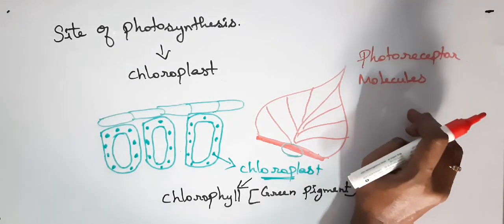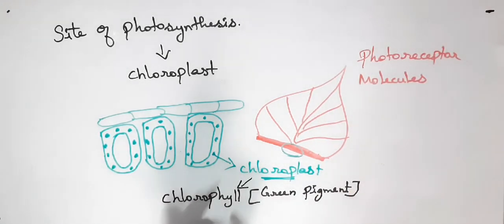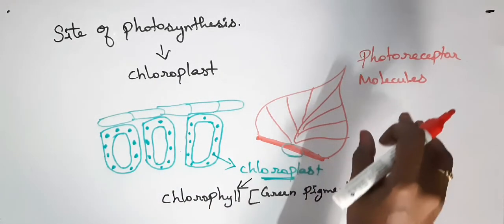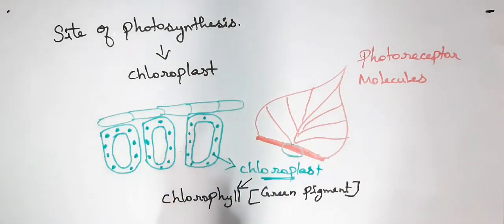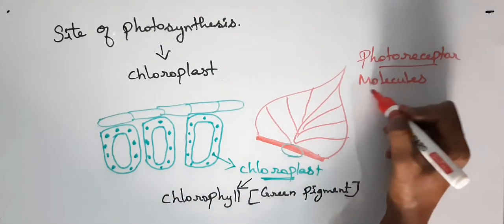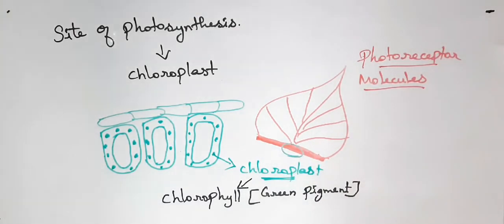Because the chlorophyll present in the chloroplast is responsible for the absorption of sunlight, the molecules are called photoreceptor molecules.